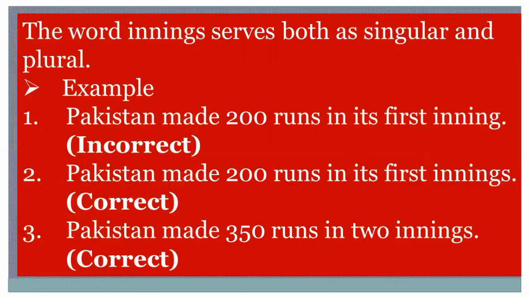This is incorrect, right? Because I have used inning, and I have already told you that the word innings serves both as singular and plural. What would be its correct form? Pakistan made 200 runs in its first innings. So this is the correct sentence about innings. Another correct sentence is Pakistan made 350 runs in 2 innings. So if innings is 1 or 2, we would use the word innings, not inning.